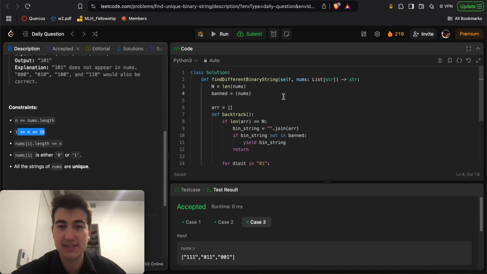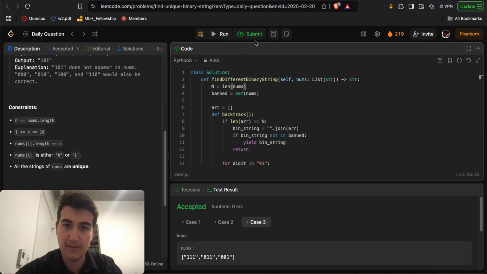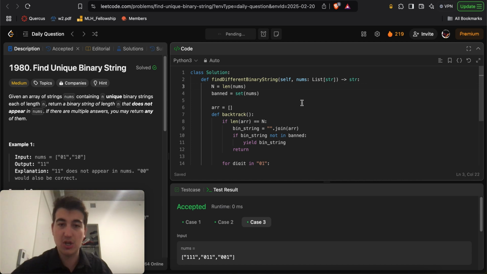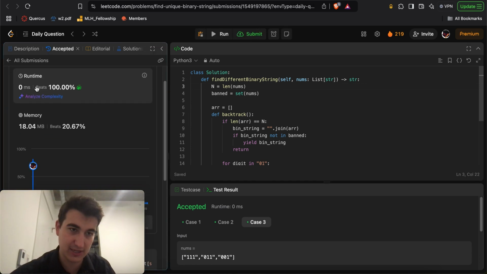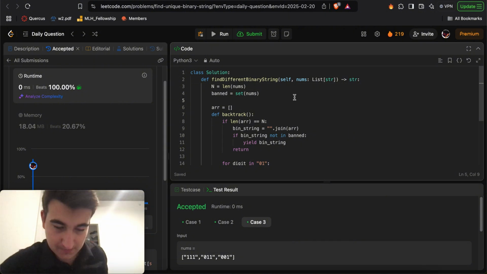Yeah, n is at most 16. Okay, so it won't be too terrible, but we might as well make it a hash set, because why not? That way we keep it O of 1, even if nums was unbelievably large, and that's how we get that 0ms solution. So that's the very first thing.